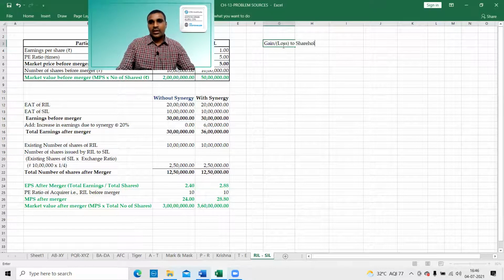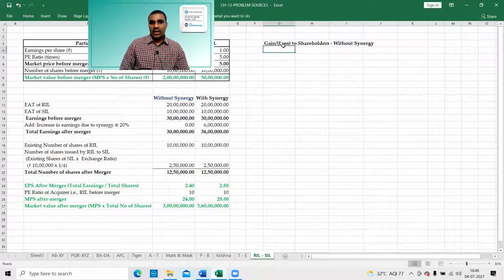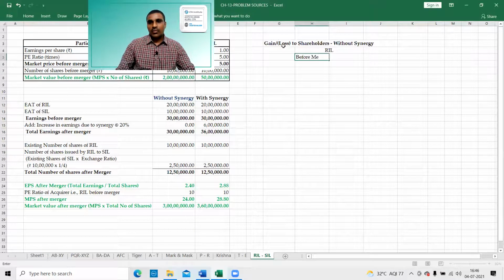Without synergy, what is the gain or loss to the shareholders? First we have to take RIL Limited shareholders before merger and after merger.